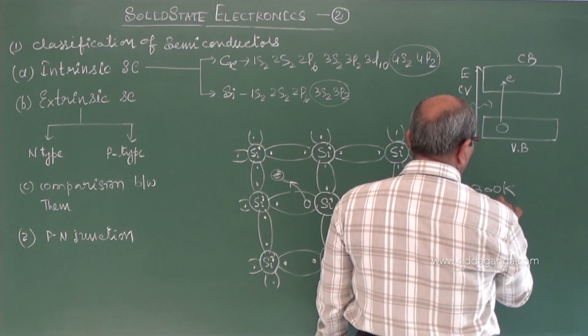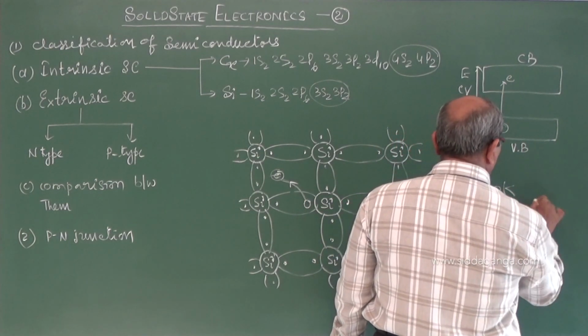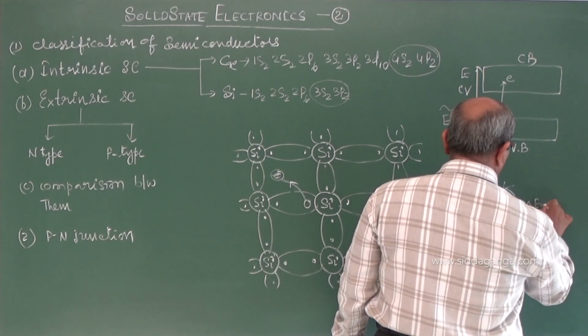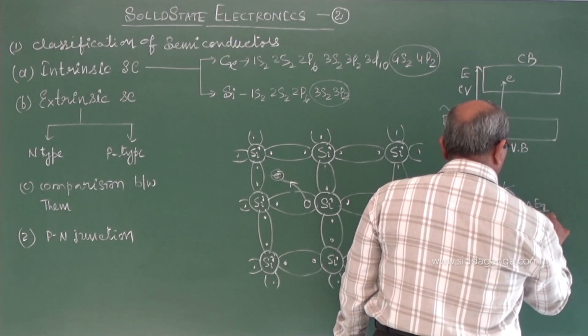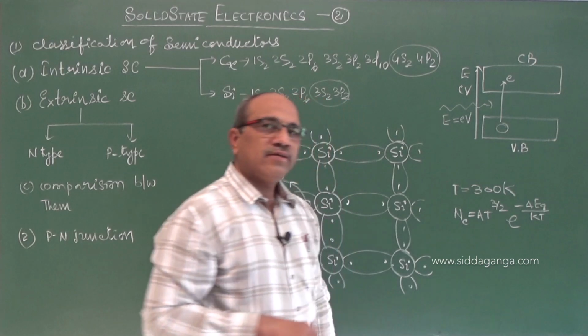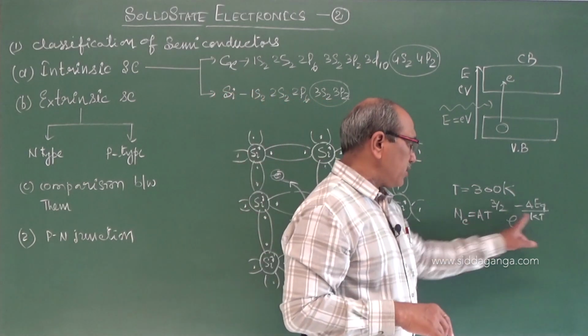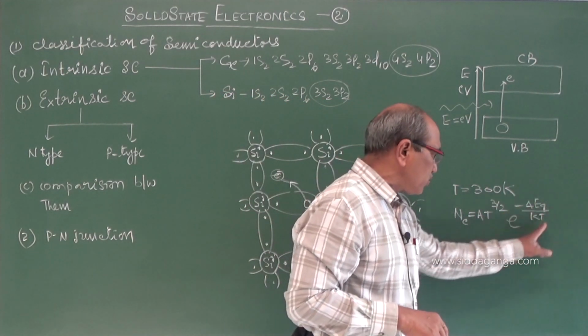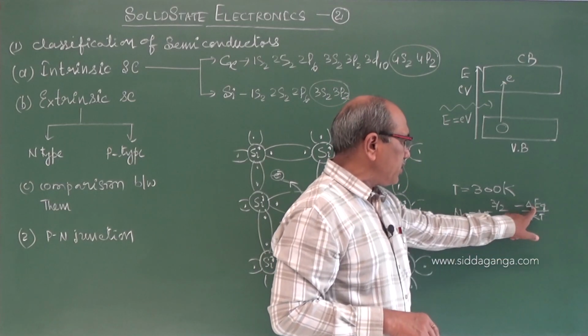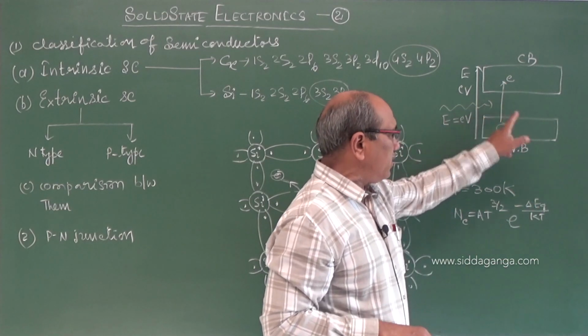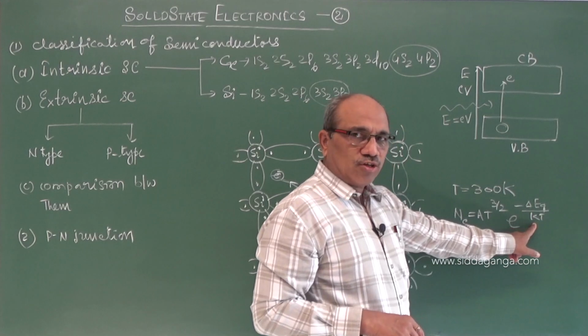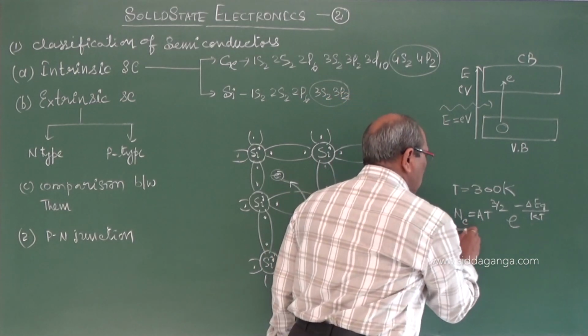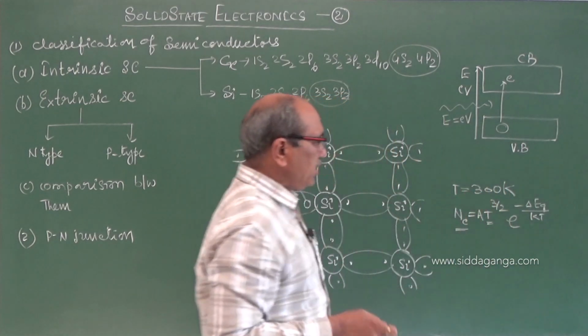is A times T to the power of 3/2 times e to the power of minus delta Eg divided by kT. As the temperature increases, since it is in the denominator, this value also increases. Delta Eg is the forbidden energy gap, k is the Boltzmann constant. This gives, at any temperature of the semiconductor, the number of electrons.